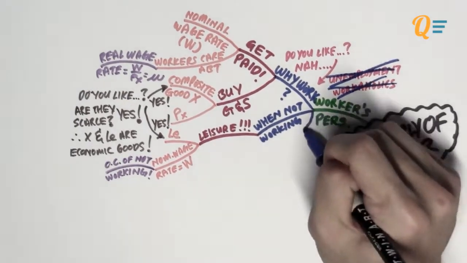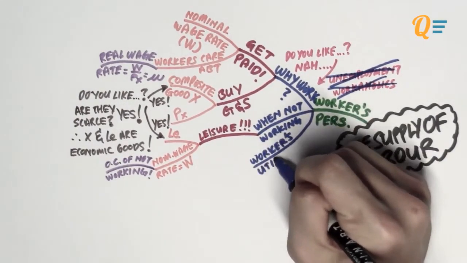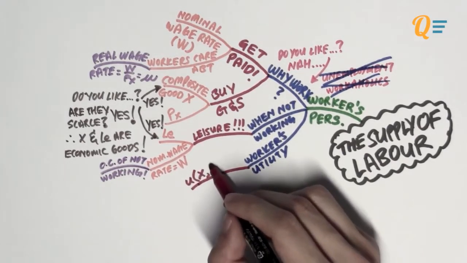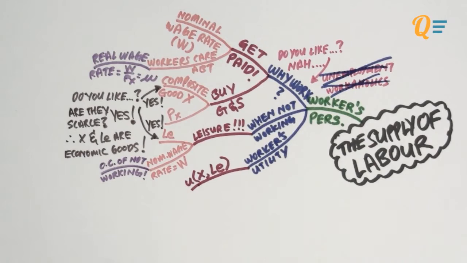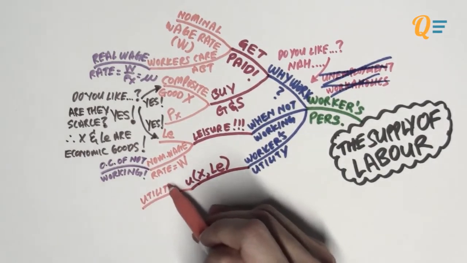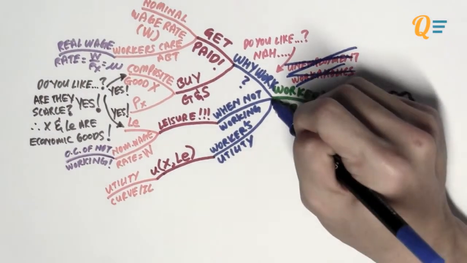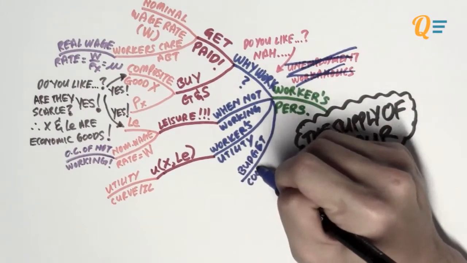So now that you understand what workers like and don't like, you can now derive the worker's utility. So the worker's utility is simply made out of the things that they love, right? It's goods and services, good X, as well as leisure. So this actually gives you a concave utility curve or an indifference curve, which you have learned in chapter 2, consumer theory, right? So we're going to apply that concept here.